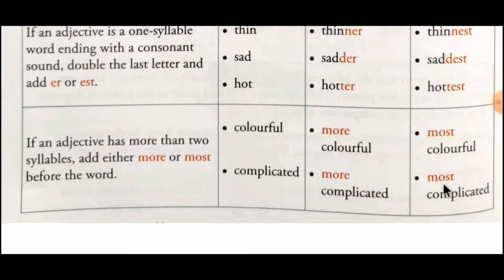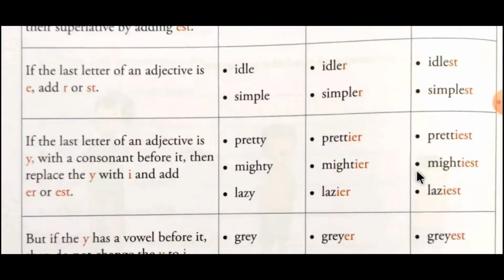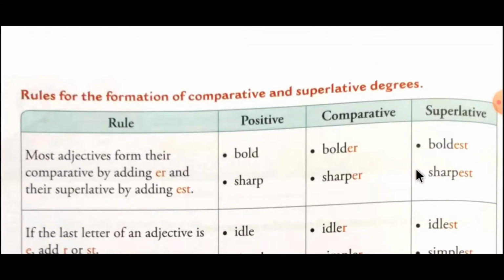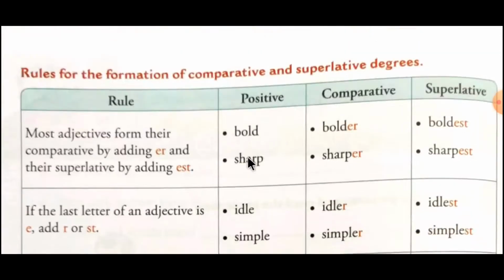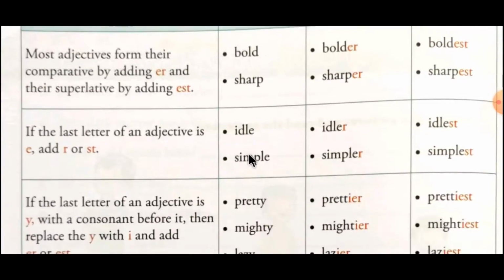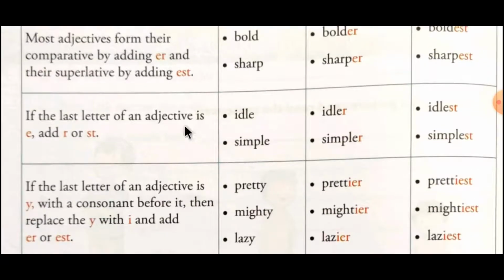So students, these are the basic rules to convert the positive adjective or degree into the comparative degree and superlative degree. We have to use these adjectives, positive, comparative and superlative, in the sentences, in the exercise and for our explanation also. So please go through this table again and again and please remember these rules.